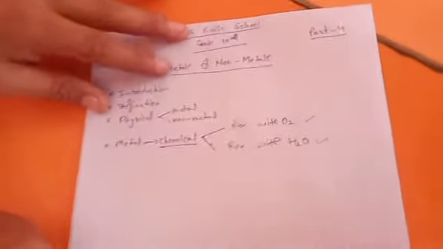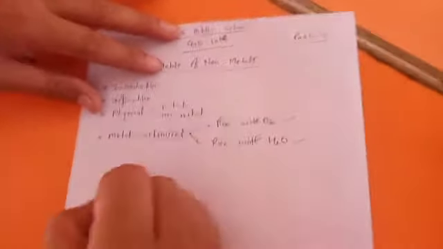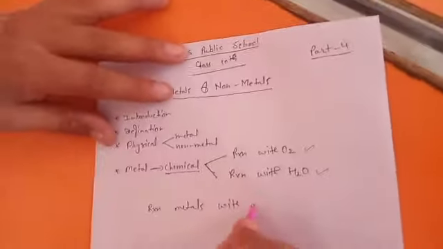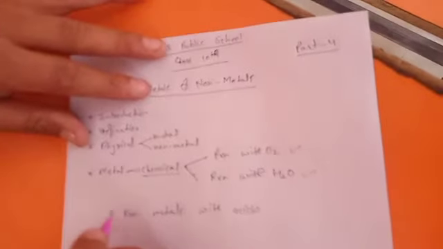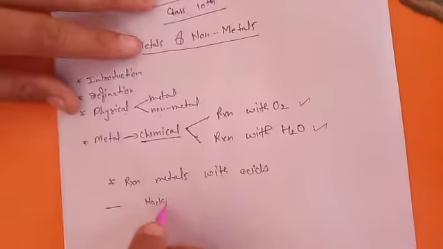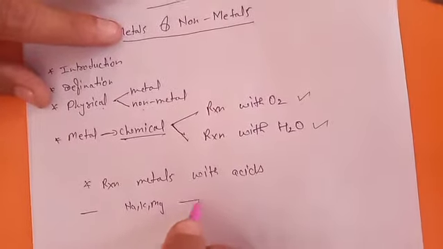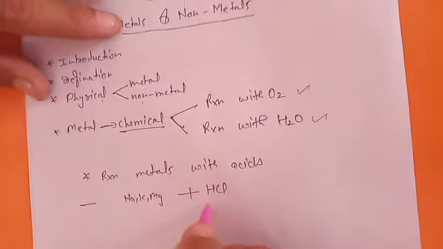Okay, now we have to study the reaction of metals with acids. Take metals like sodium, potassium, magnesium, and any acid like HCl. We are taking dilute acid first.